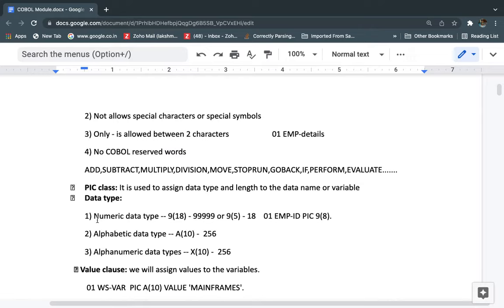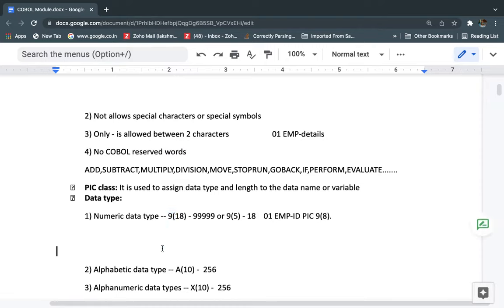So one is the numeric, meaning digits 0 to 9 only, and the maximum length is 18. When we write the numeric data type, we start with 9. 9 means numeric, so the 9 indicates numeric here.